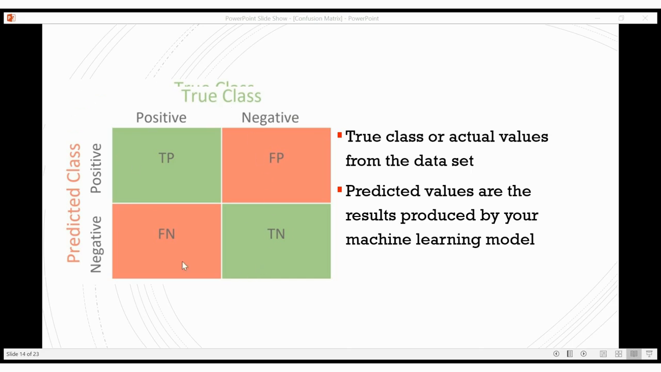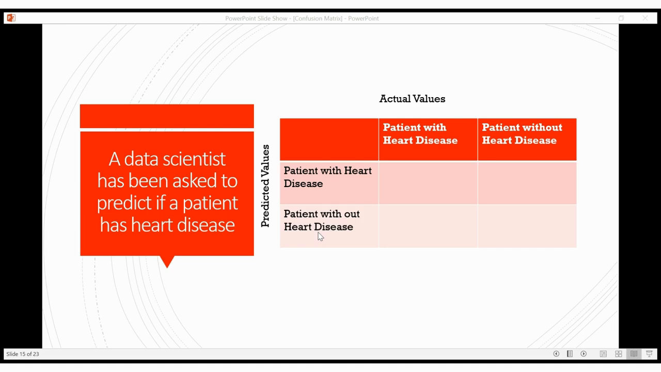So here I have shown again within a matrix the green color, which shows both are true by the data set and also by the predicted value. And the red color shows the actual value is negative and the predicted value is positive, that is false positive. The actual value shows positive, the predicted value shows negative, so false negative. So this is what the matrix is.